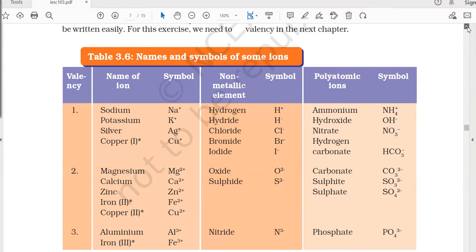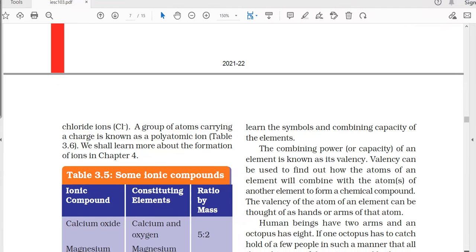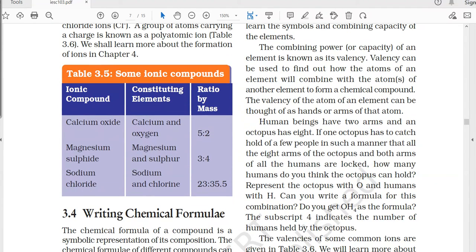Now let's discuss the rules for making chemical compounds. The first rule is that the combining power or capacity of an element is known as its valency. It is the valency according to which we see the combining capacity or joining power of an atom or polyatomic species to combine with other atoms or groups of atoms.